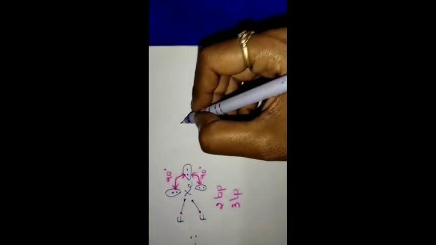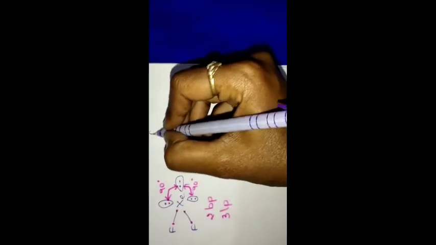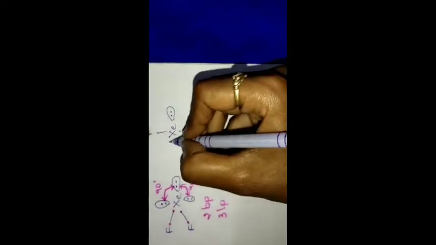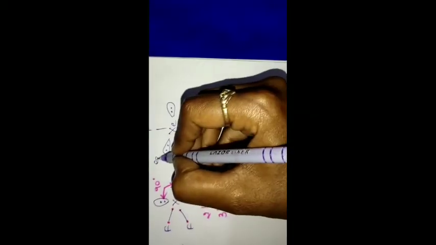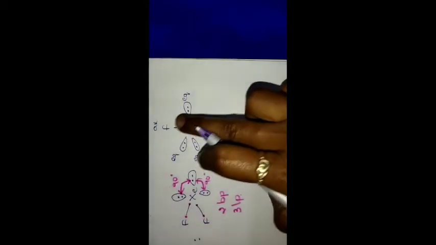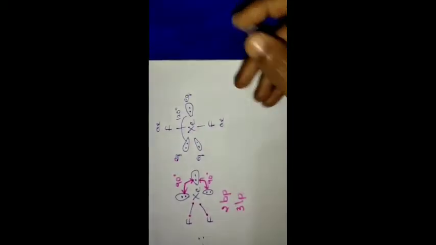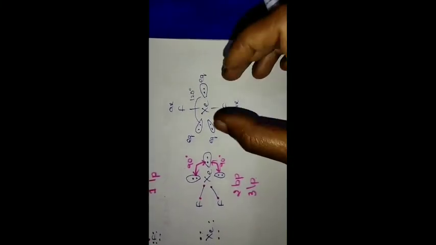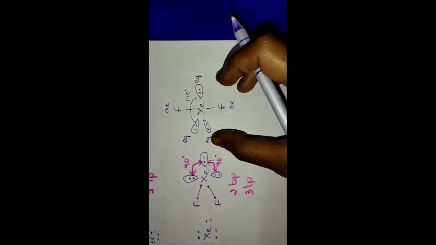If we draw the structure of XeF2 like this, with fluorine, we have lone pairs at the equatorial positions, three lone pairs, and at the axial positions we have the bond pairs. The repulsion between these lone pairs is at 120 degrees. If the angle between the lone pairs is larger, there is less force of repulsion among them.